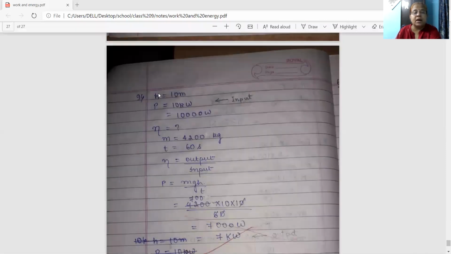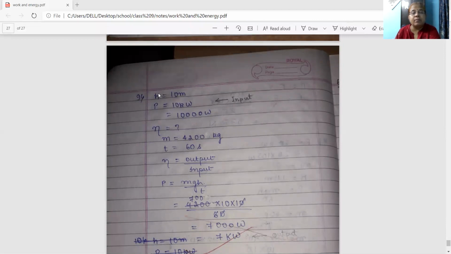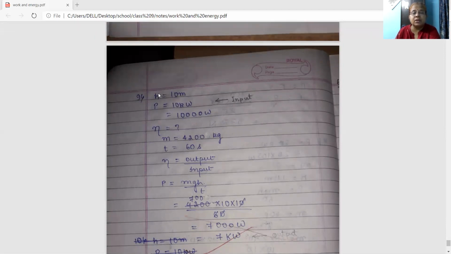See here, height is given 10 meter, power is 10 kilowatt, that is 10,000 watt. Efficiency you are asked to find. Mass is given 4,200 kg and time is given 60 second. Efficiency we know, output by input.